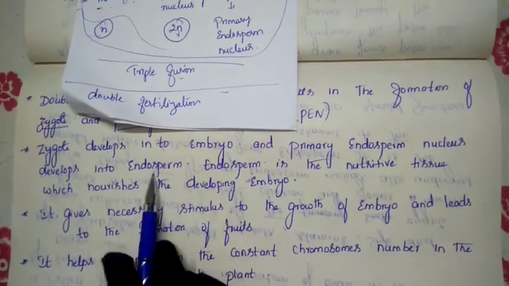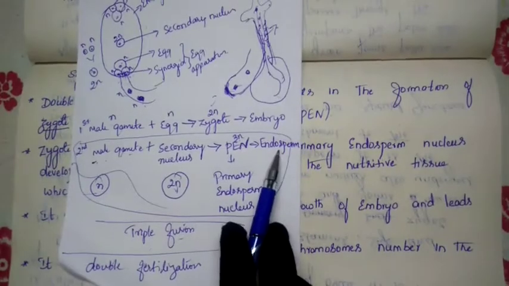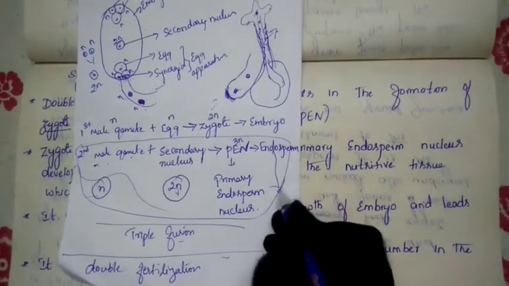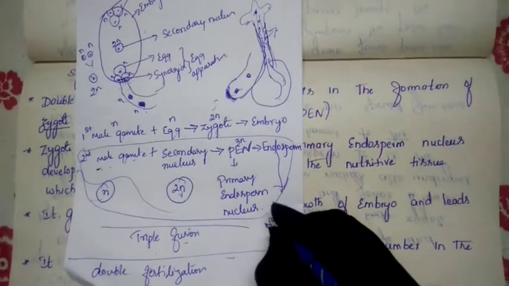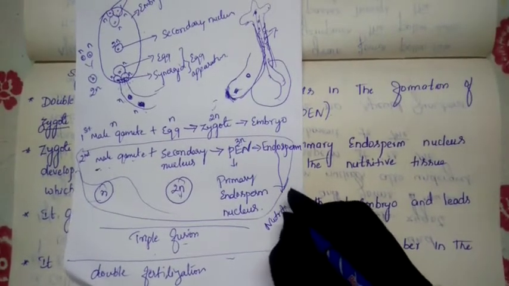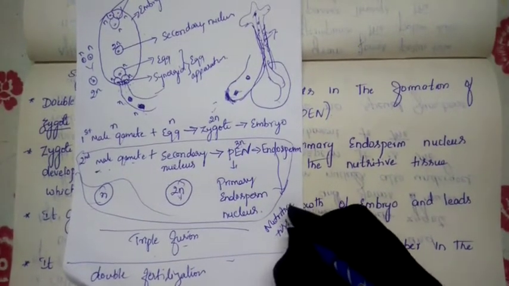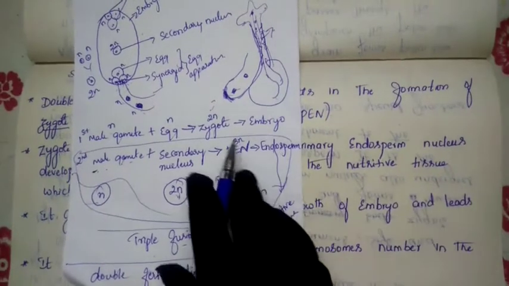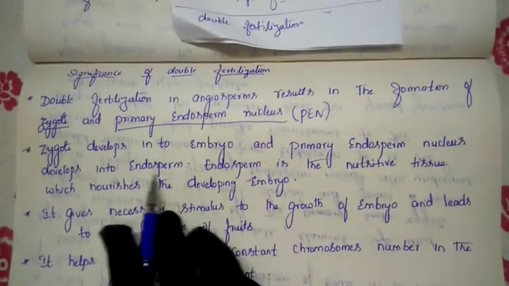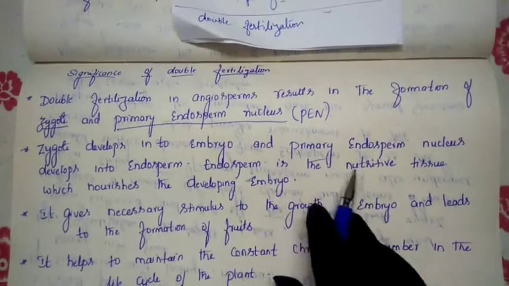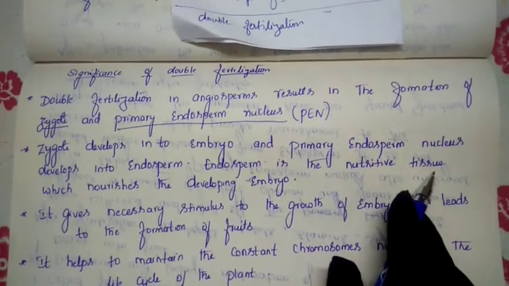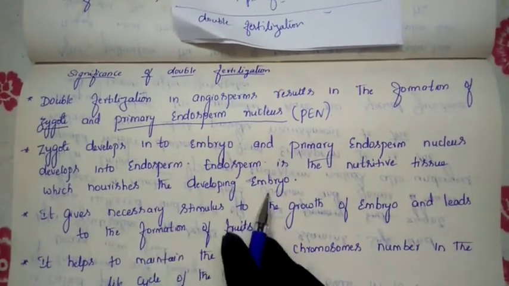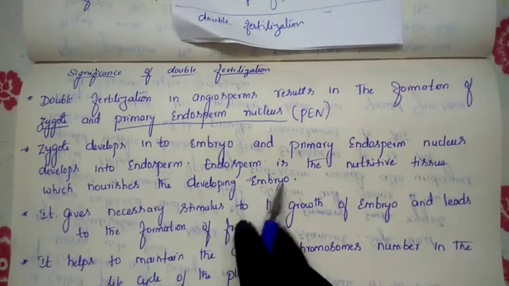Next, the endosperm which we got from the PEN acts like a nutritive tissue. It gives nourishment to whom? It gives nourishment to the developing embryo.